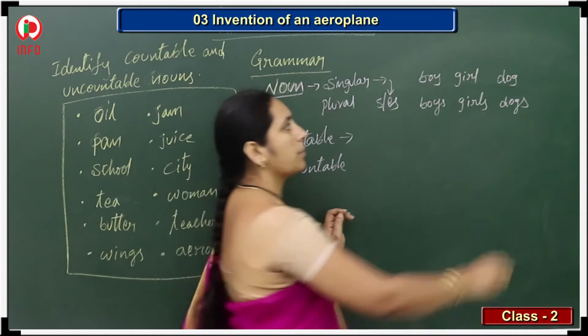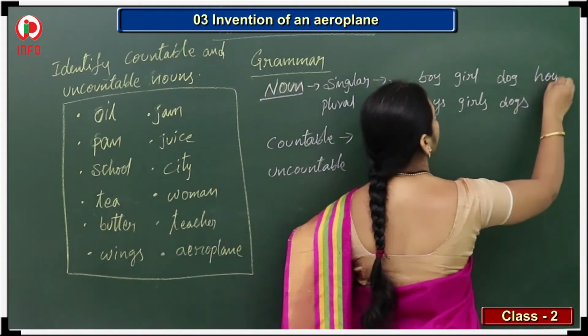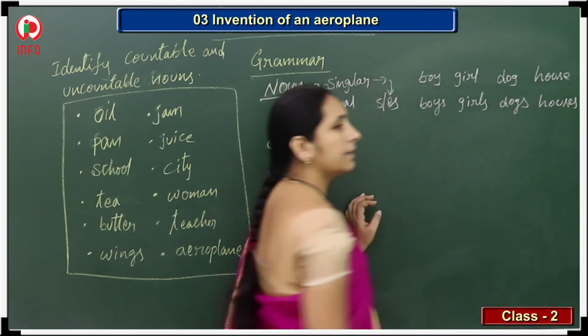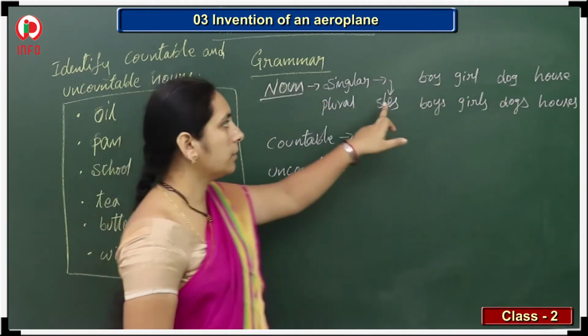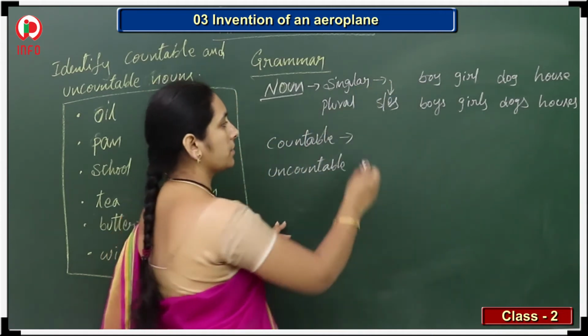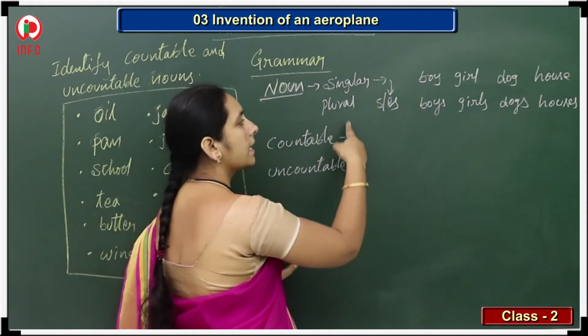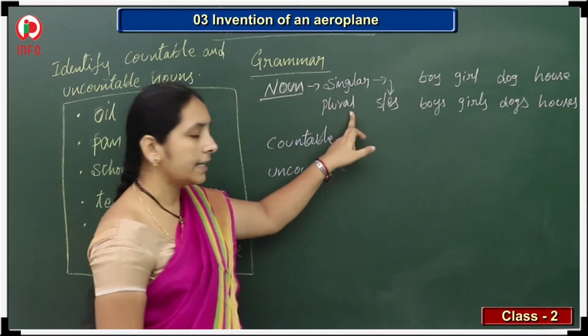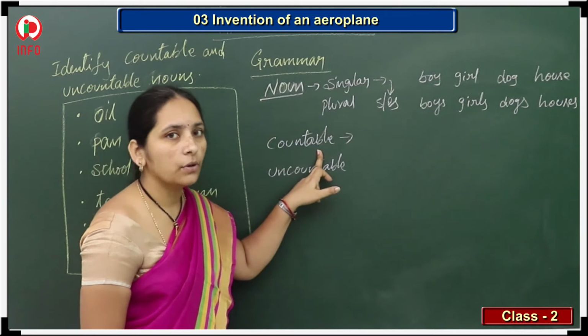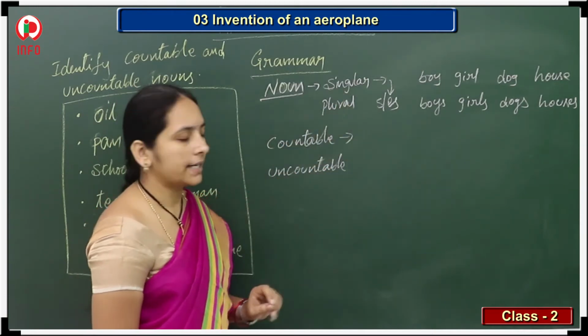Suppose house, houses. Like this we should add S or ES to get the plural form. So those we can write in the countable nouns. Countable nouns are singular and plural. If you are writing any word in the plural form, that is called countable. So singular and plural both we get.